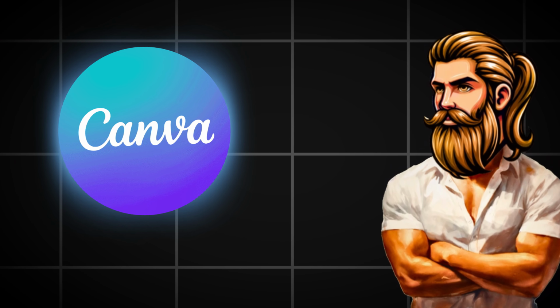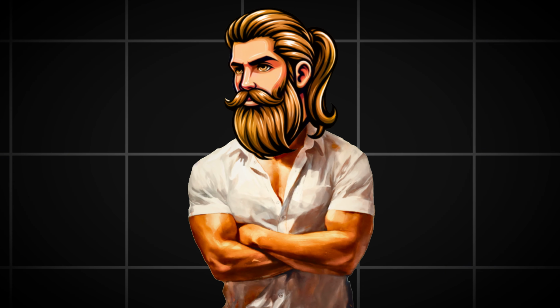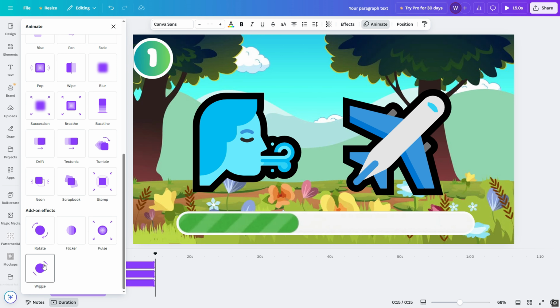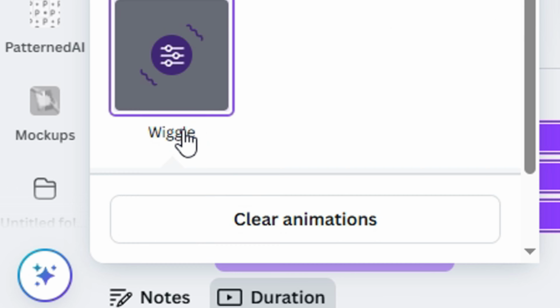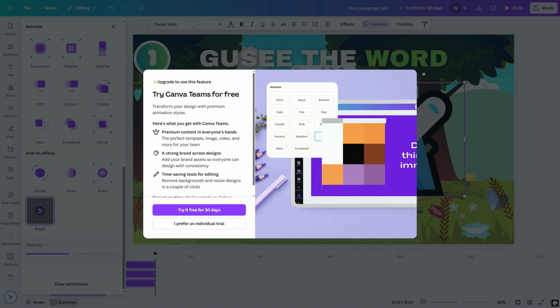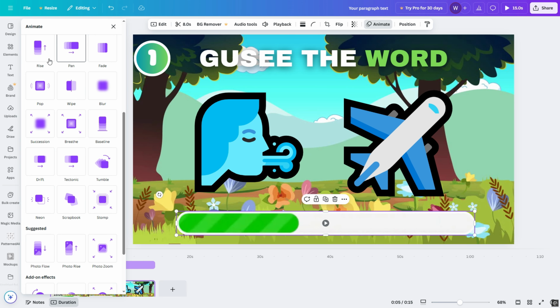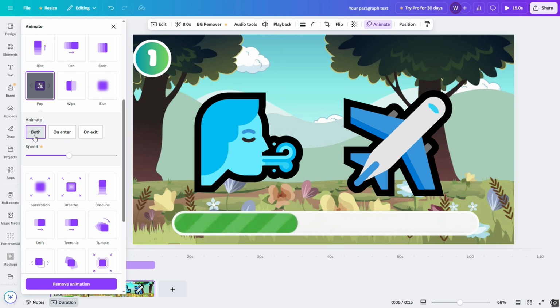As I said earlier, I prefer Canva Pro because it offers many features including this animation, and I find that this is the best animation that can be applied to the emojis, but it requires Canva Pro. So I will go to that, and it is also not bad but a little strong, and we cannot tone it down in the free version. In any case, I place both emojis and then I go to the timer and I will add an animation to it for the beginning and the end only.